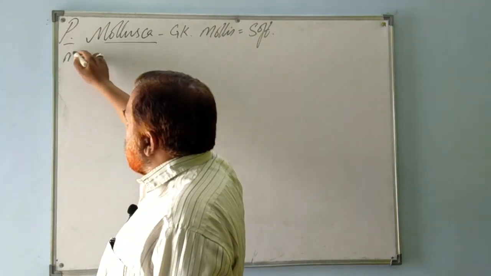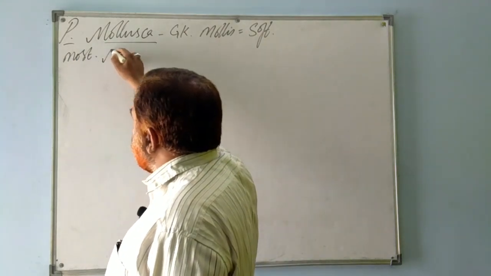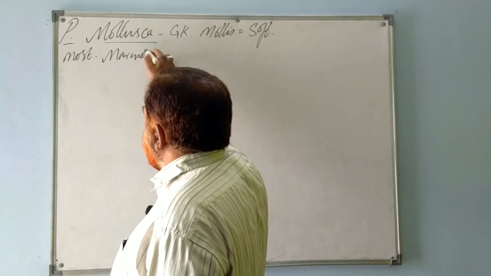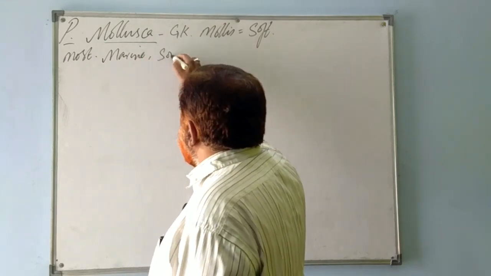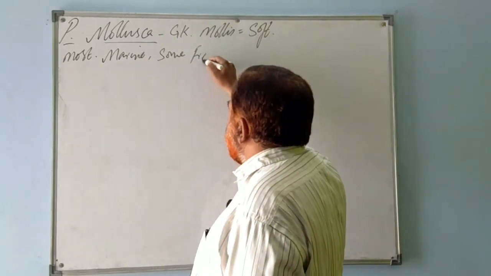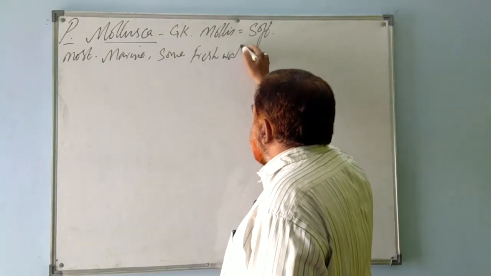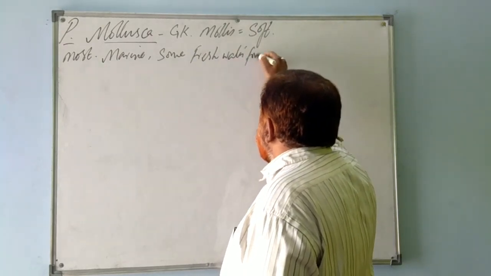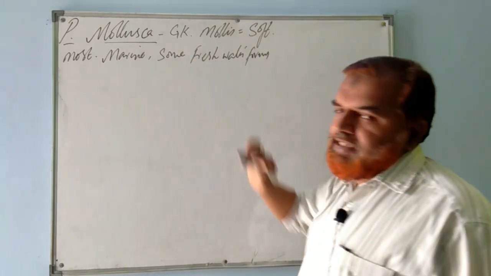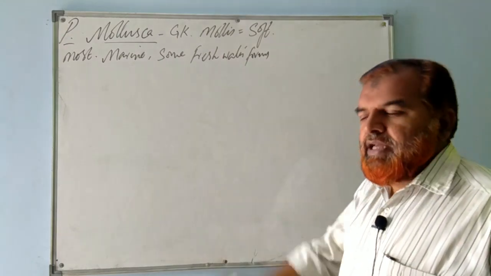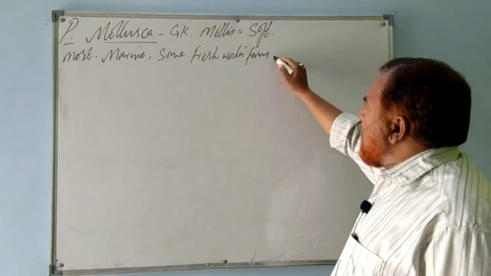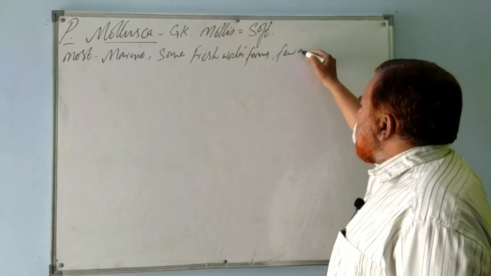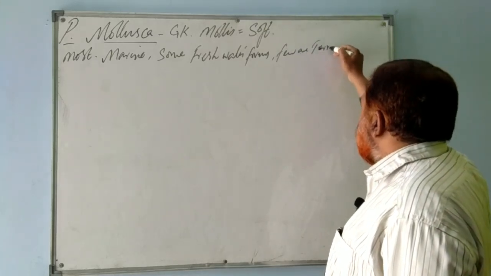Most of them are marine. Some are freshwater forms. So we can understand that they are aquatic, and few are terrestrial animals.